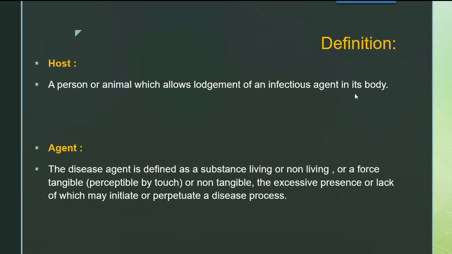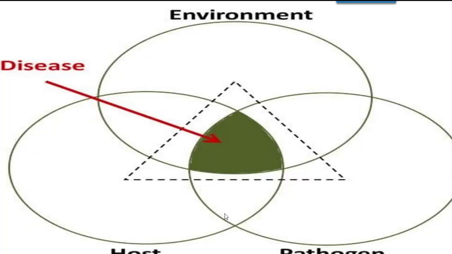So the TB is caused due to Mycobacterium tuberculosis. So Mycobacterium tuberculosis is the agent. It can infect human beings. So it's a host, that is a person. So coming towards the interaction between this epidemiological triad, these three factors.